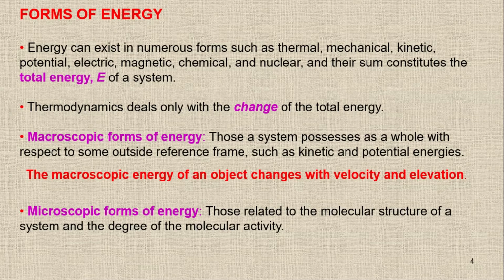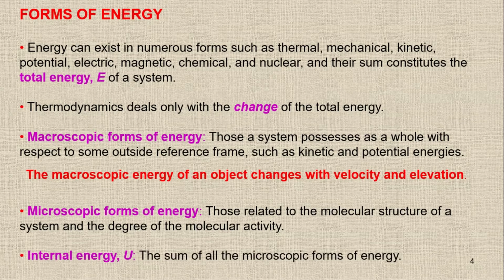Inside a system, we have different forms of energies, but we normally define another term which is called internal energy, denoted by capital U, and this is the sum of all the microscopic energies.